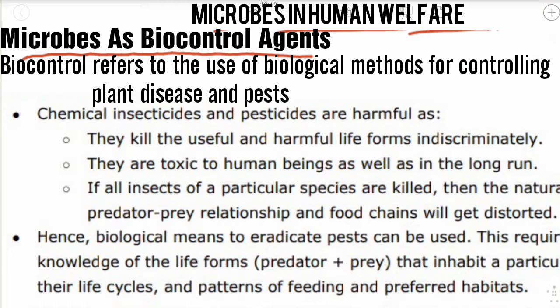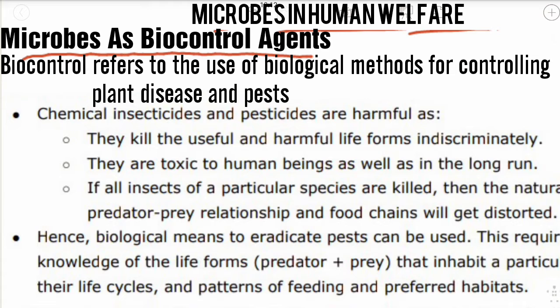What are the problems? Problems such as diseases in the plants as well as insects and animals attacking the crops. To stop these problems, we mainly use pesticides and insecticides. So what are pesticides and insecticides? These are substances which are used for killing insects, guys, as well as other organisms.